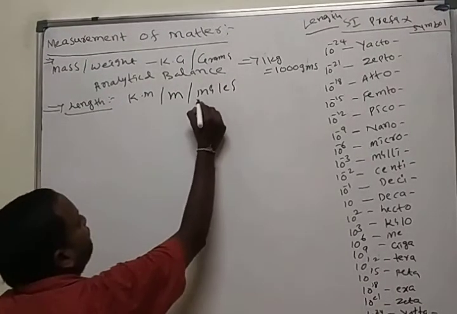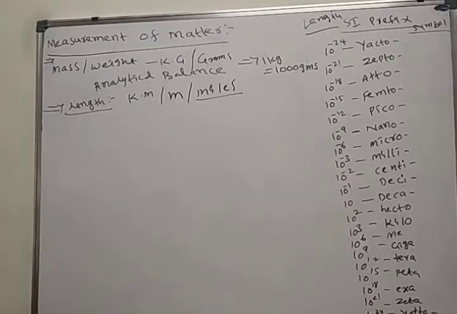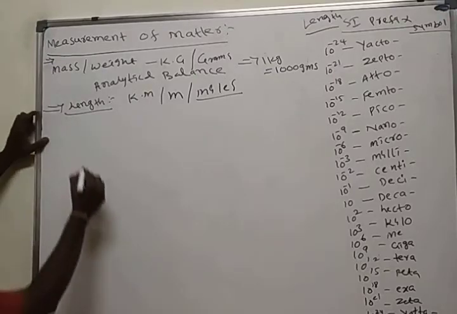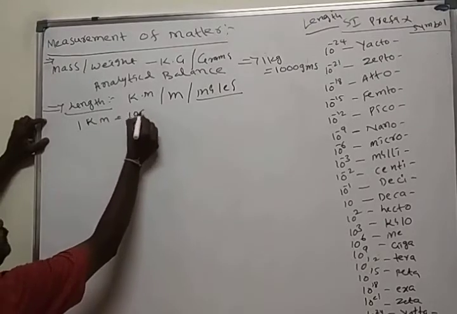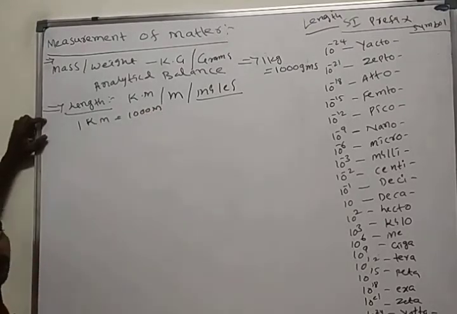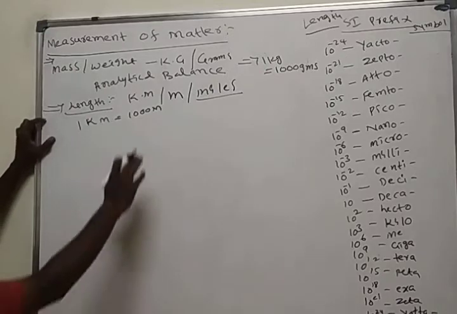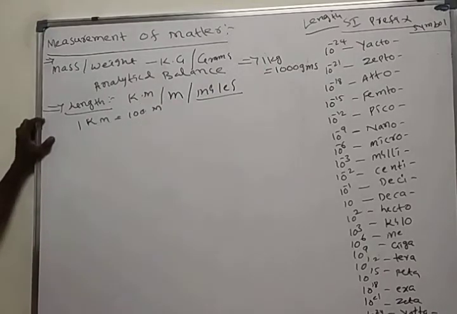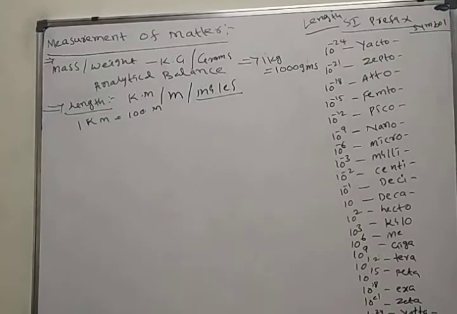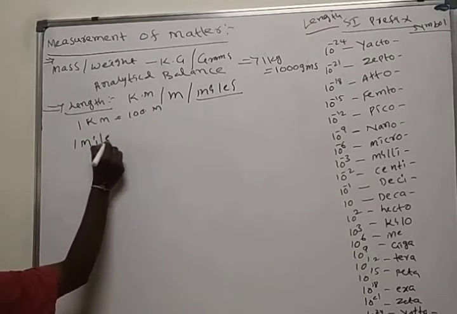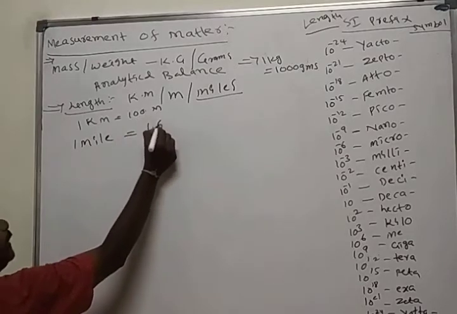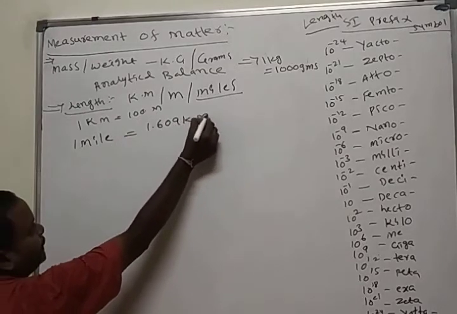These are the different units for length. 1 kilometer is equal to 1000 meters. Sorry, I said 100 earlier. This is about length. 1 mile is equal to 1.609 kilometers.